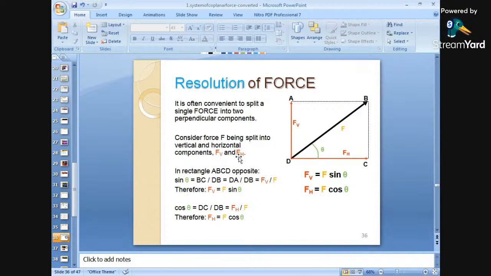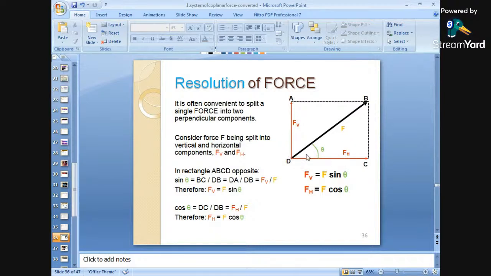Vertical force FV and a horizontal force, that is FH. Horizontal is why we have given the name FH, and vertical we have given the name FV. It is making an angle of theta because it is acting at some intermediate direction, and the actual intensity is capital F. The force intensity of this force is F. We are resolving this force F, which is making an angle of theta with the horizontal x axis and the vertical y axis.